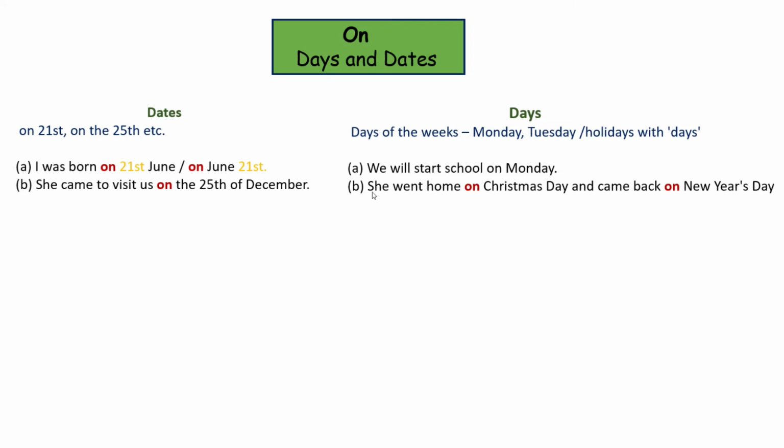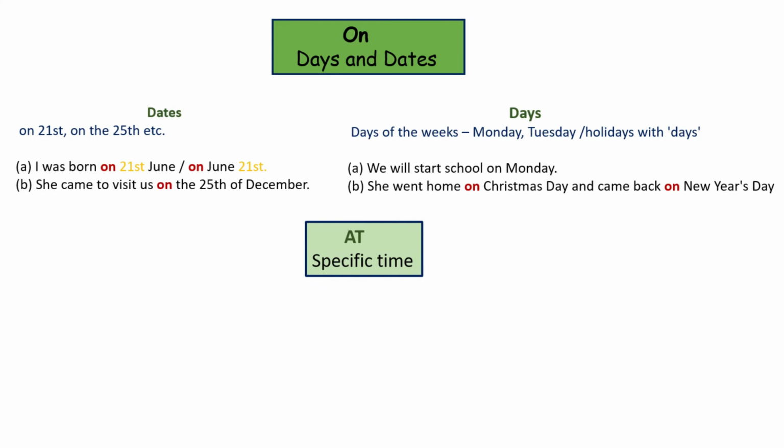She went home on Christmas Day. For example, let's exclude "day" here. Let's imagine "day" was not here: she went home at Christmas. We will use at if there was no "day", but "day" is mentioned here, so we have to use on. I will repeat: she went home on Christmas Day and came back on New Year's Day.